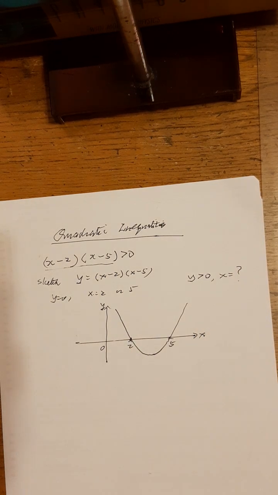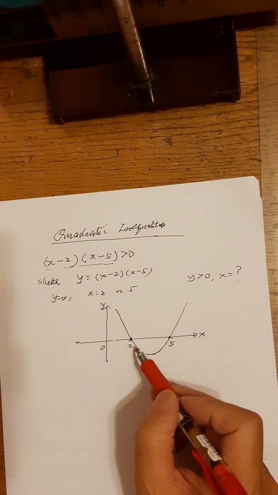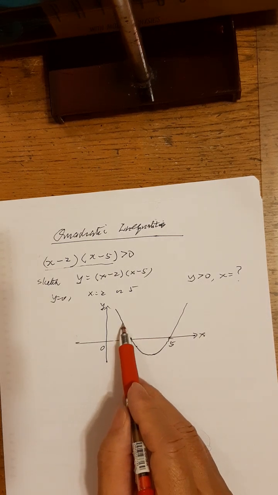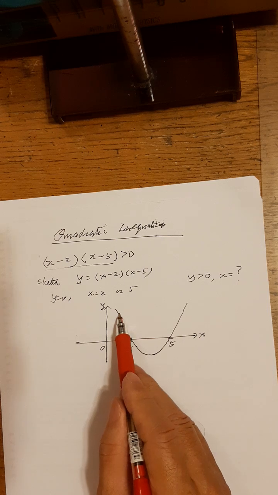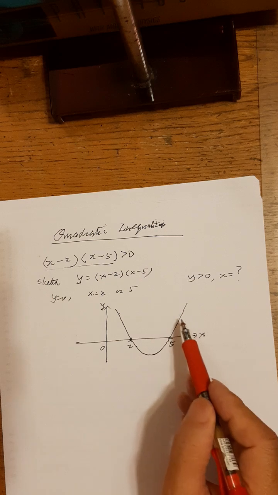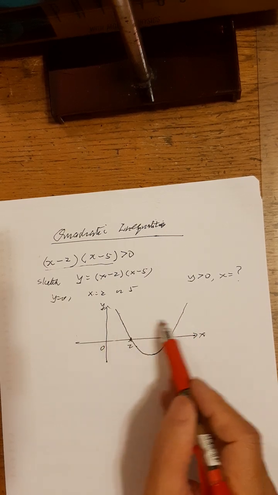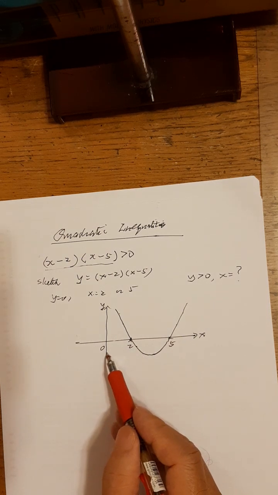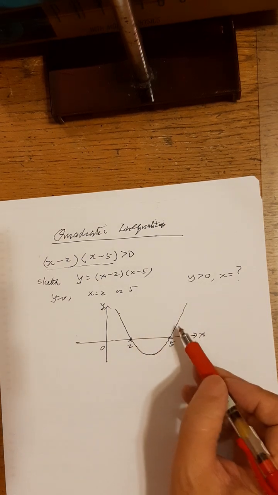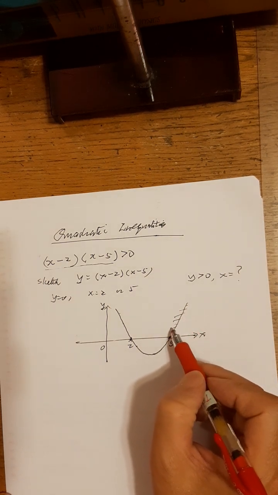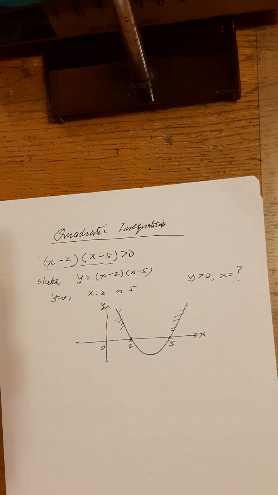So which part of the curve where y is greater than 0? What is the value of y here? Positive or negative? How about here? How about here? To find the value of y here, you go here. Value of y here, you go there, right? So value of y is positive, that means it will be the part of the curve which is above. That means this part and this part, right?